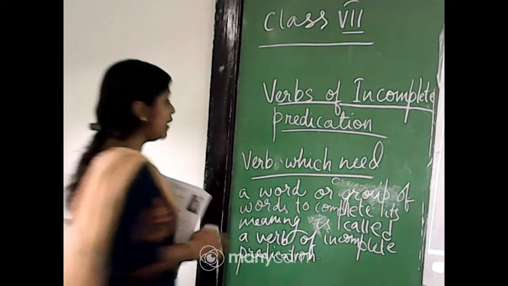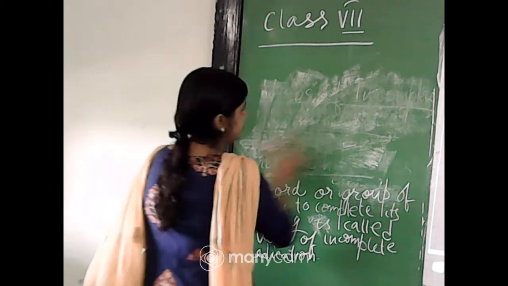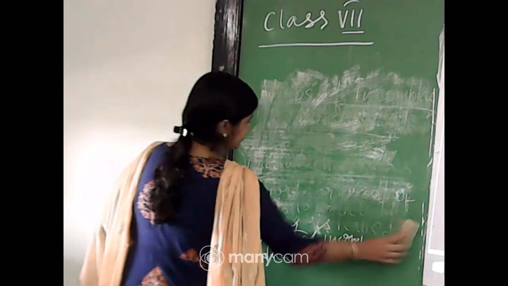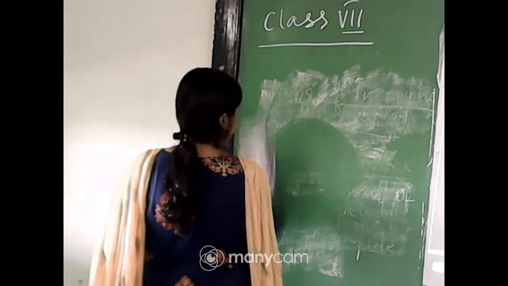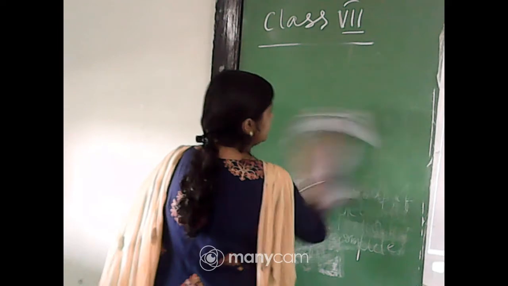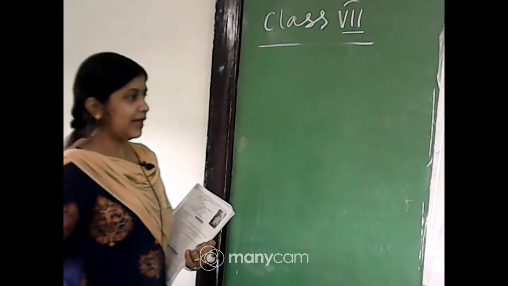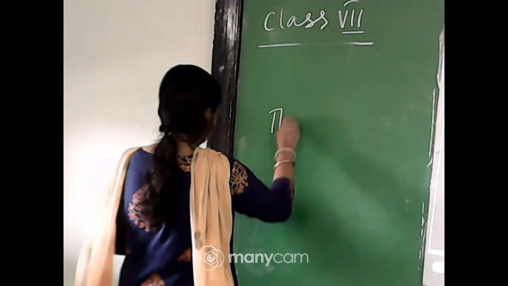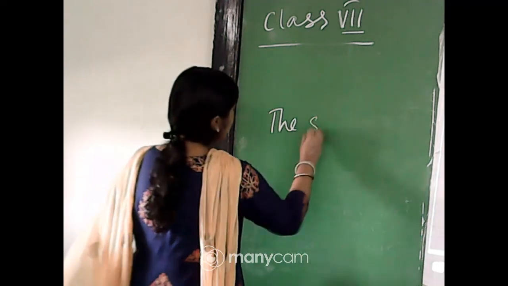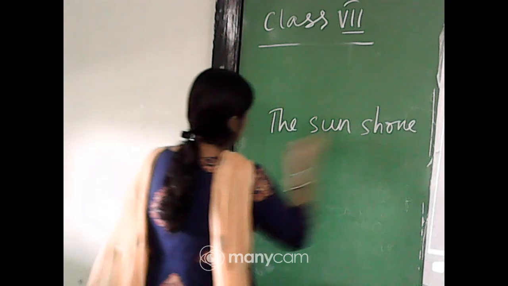Let us see a few examples. The sun shone brightly.